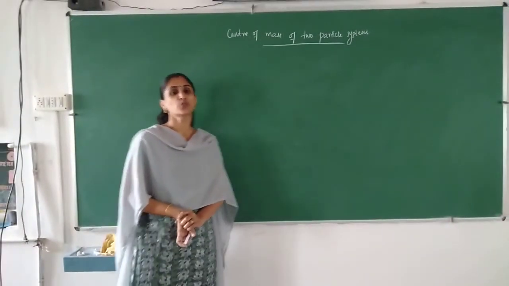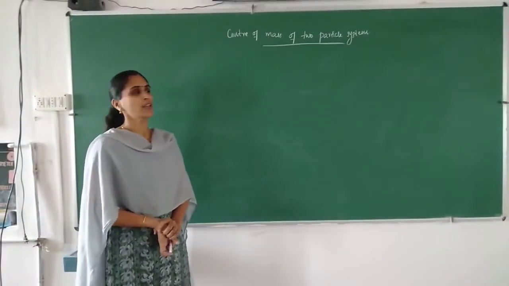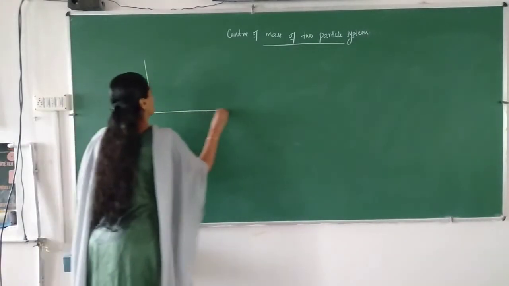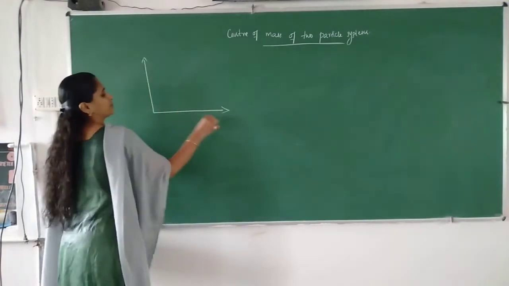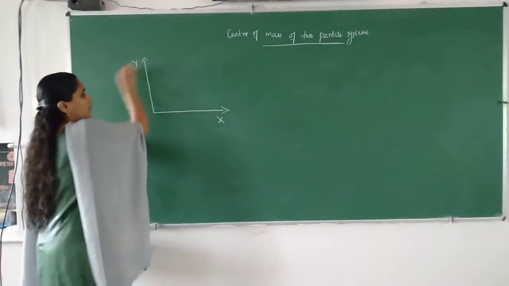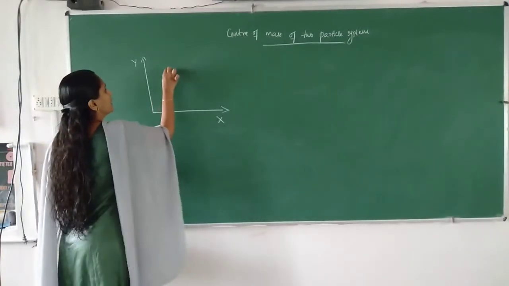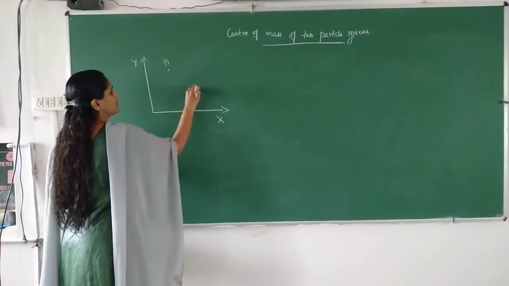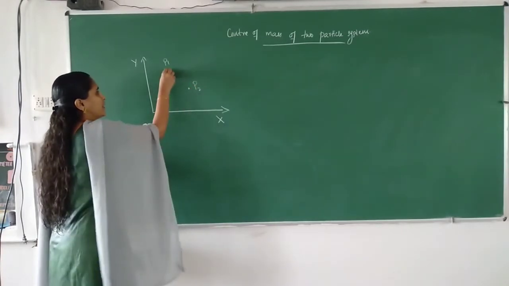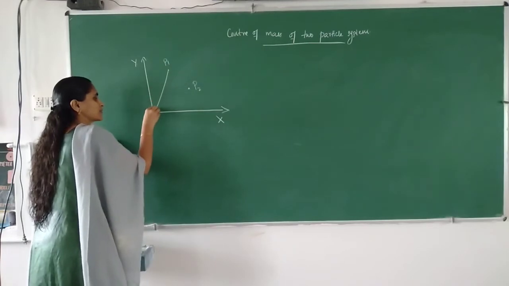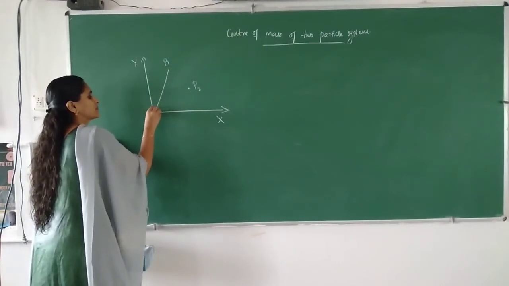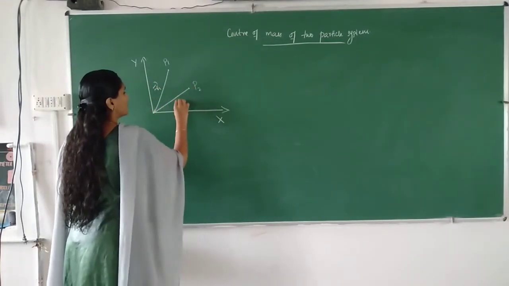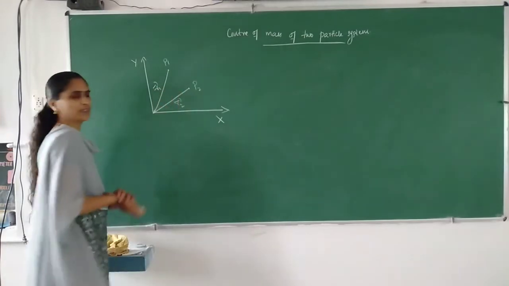Center of mass of a two-particle system. Here we are considering two particles at positions P1 and P2, and r1 and r2 are the position vectors of these particles.